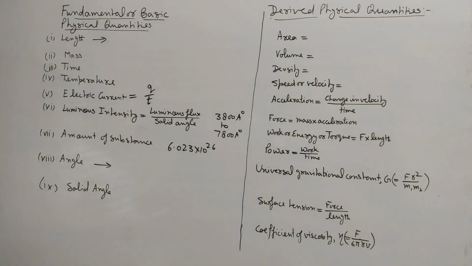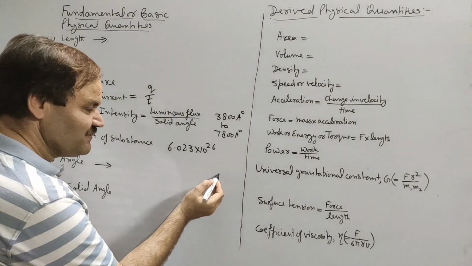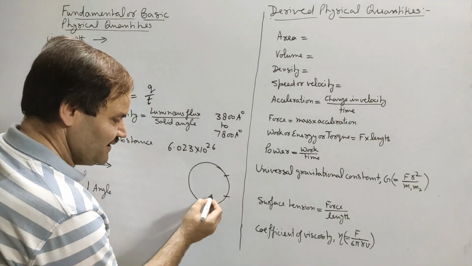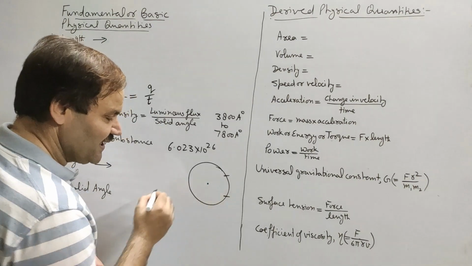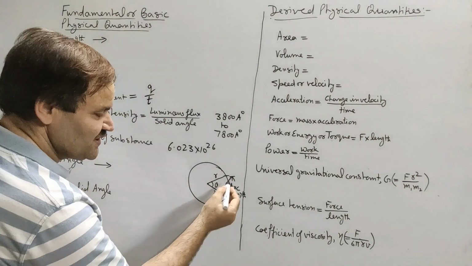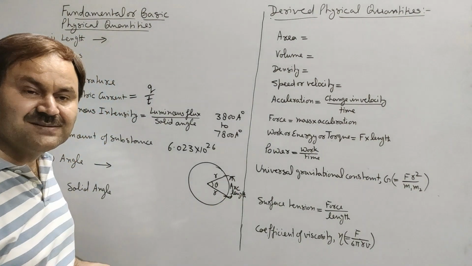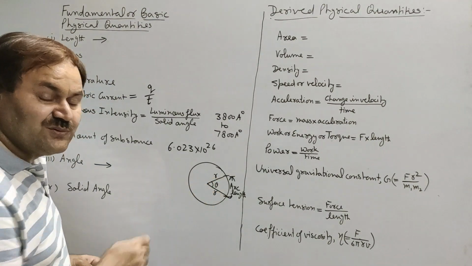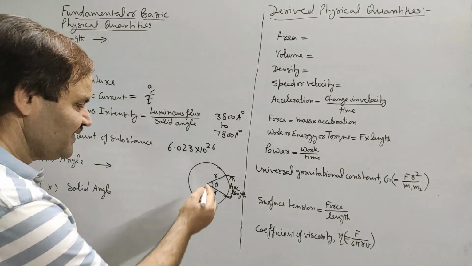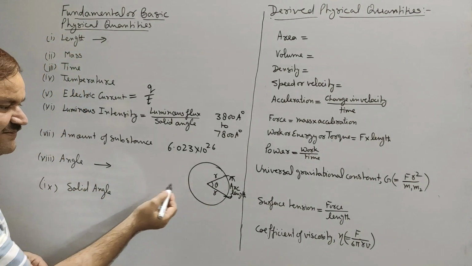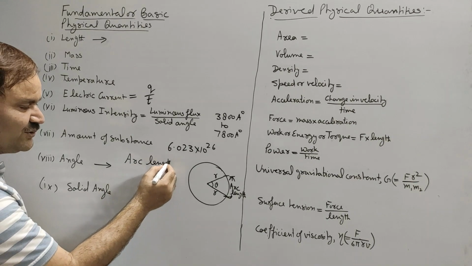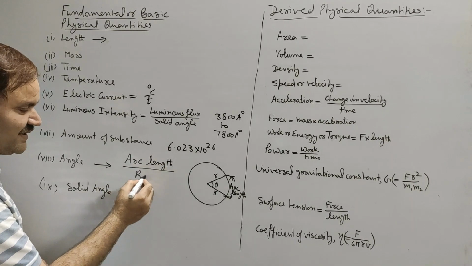Now next is angle. In physics we use circular measure of angle, and in circular measure angle is defined in terms of arc length and radius of circle. Say here an arc length is subtending an angle theta at the center of the circle, then this angle will be defined as the ratio of arc length to the radius of the circle.